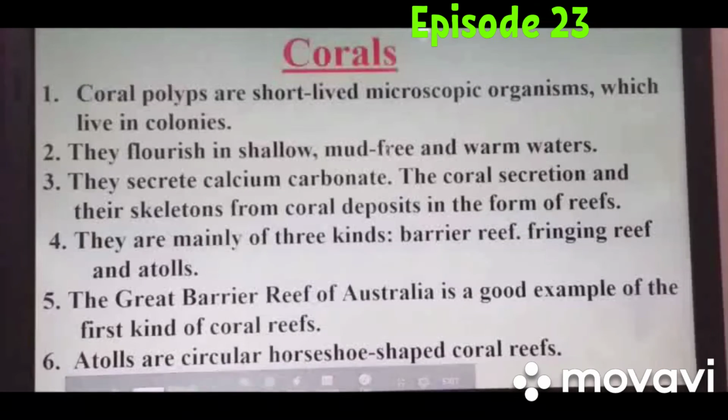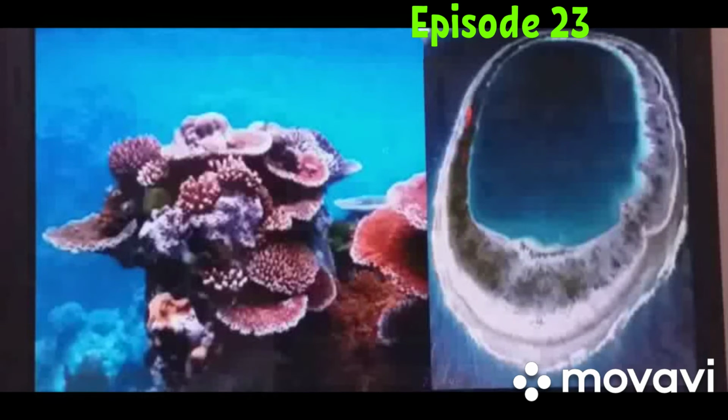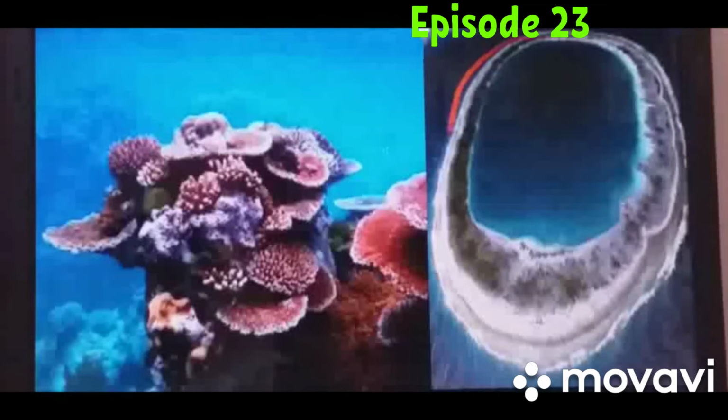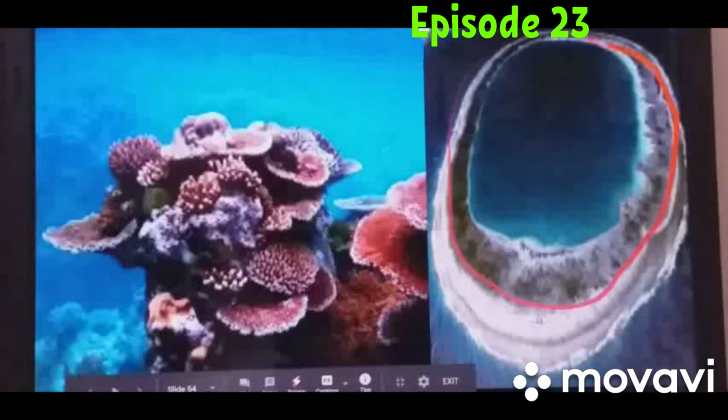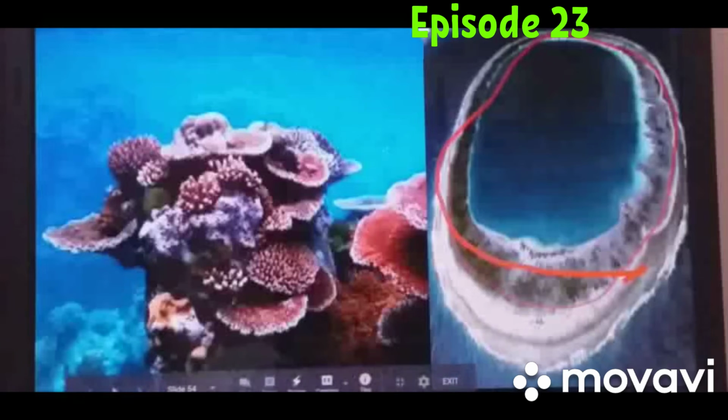Here also a question comes, write a short note on corals. Now here you can see this is the Great Barrier, this is the barrier reef, and here you can see this is the atoll. In the atoll you can see this is the lagoon. It is circular in shape. Sometimes partially or sometimes completely it surrounds the lagoon and forms a circle shape. This is the atoll.